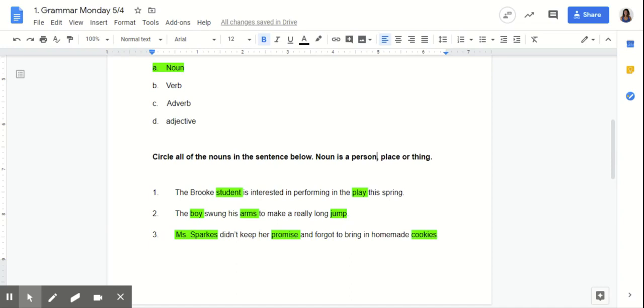Number three, Miss Sparks, a person, of course, didn't keep her promise. So realize again, promise is used in two different ways, and this one is used as a noun. So it's some type of thing or idea. Her is showing ownership for that promise, okay? Which is why this is a thing, and that's a noun. Lastly, cookies, you guys already know, a thing. So that's why that's a noun as well.